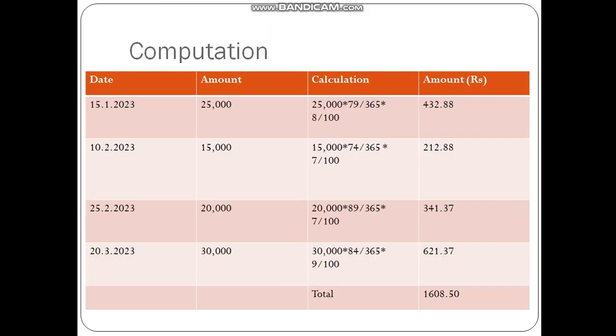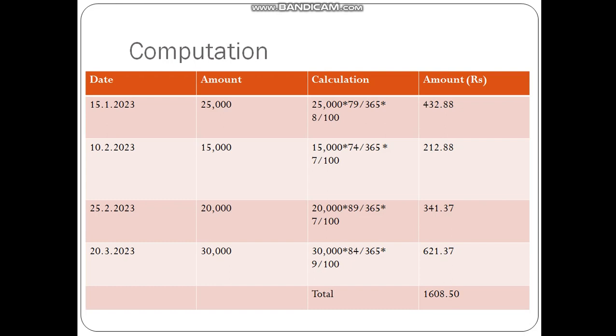So how this is being computed, if you look at this screen, 25,000 is the amount, and we already know the days for computation of the rebate. It is 79 days. So 79 by 365 for the year, into the rate of percentage, that is the discount, which is given as 8%.